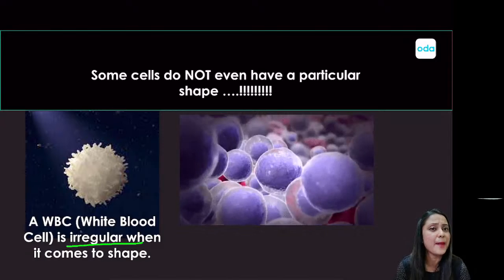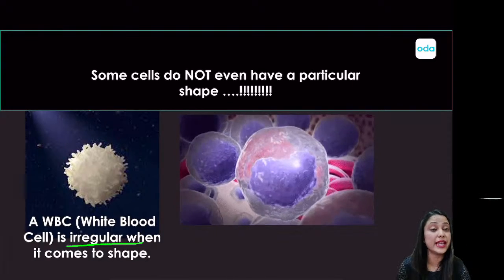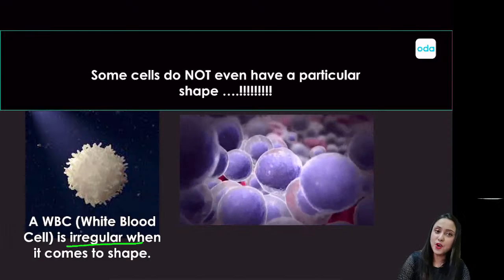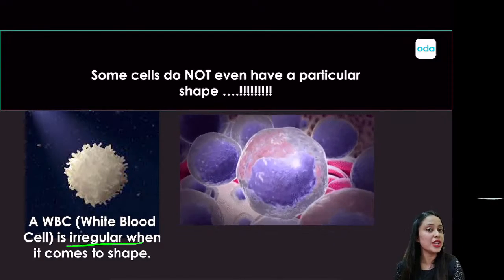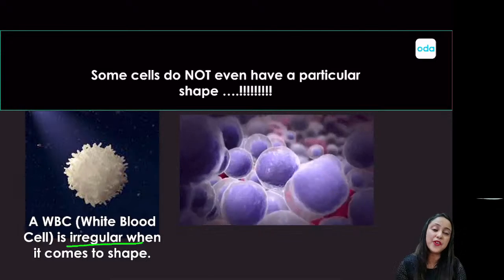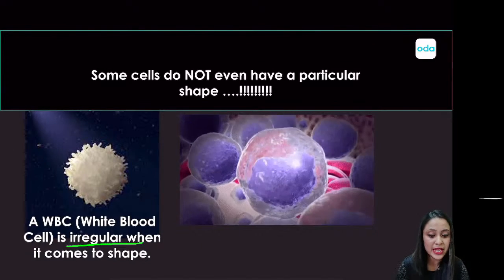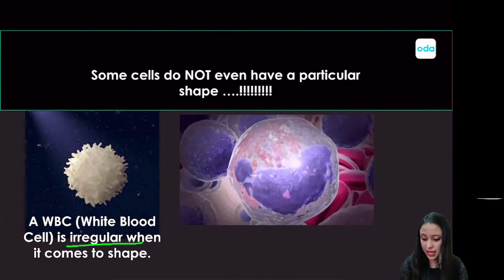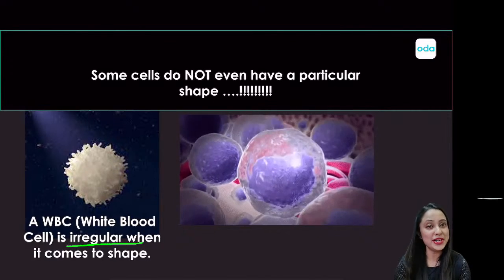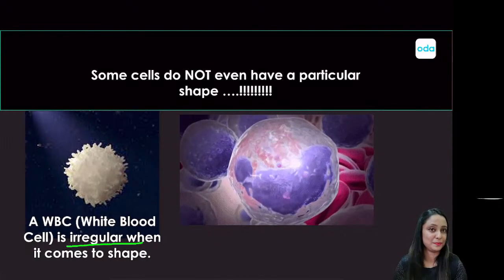WBCs happen to be the soldiers of your body. They constantly fight for you, and for that purpose, they need to change their shapes pretty often. Due to that, they have an irregular shape, which means that they don't have a shape of their own. They are irregular in shape.